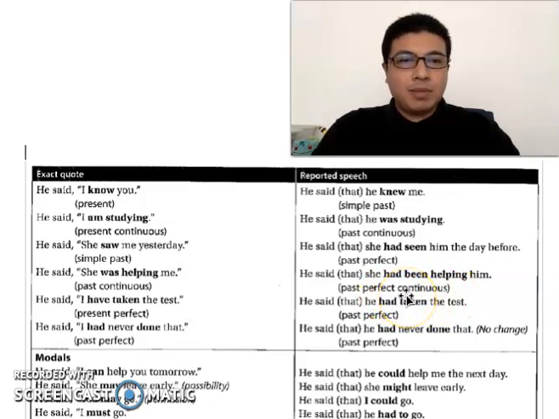So you'll have to remember the rules of the tenses. Make sure it is correct when you are changing exact quote to reported speech. He said, I have taken the test. This is present perfect tense. He said that he had taken the test, which becomes past perfect tense. I had never done that, he said. He said that he had never done that. In this case, no change if you have past perfect tense.